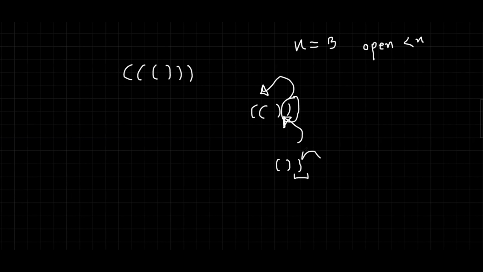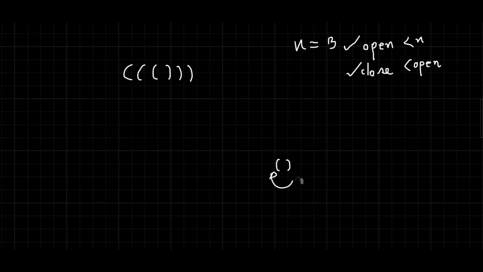Because this closing bracket does not have a sufficient corresponding open bracket. So to add the closing bracket, the condition is that the frequency of closing brackets should be less than the frequency of open brackets. If this condition is valid, we can add the closing bracket. And if the first condition is valid, we can add the opening bracket. Now we have determined the two conditions for adding opening and closing brackets.